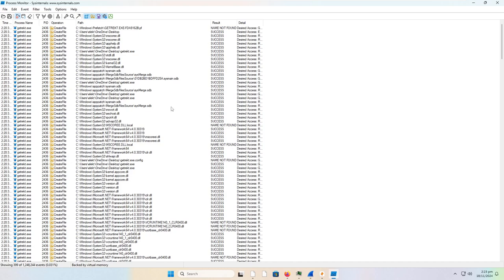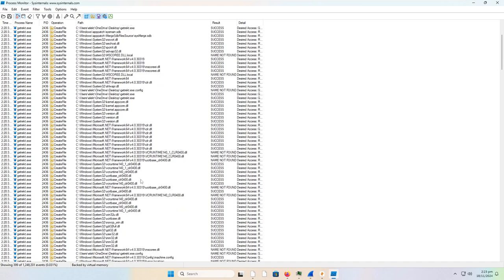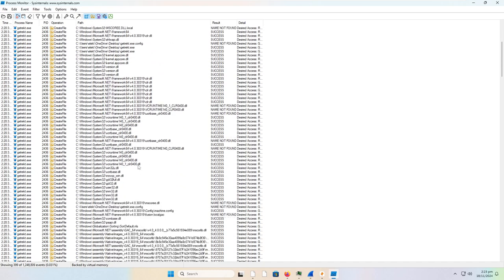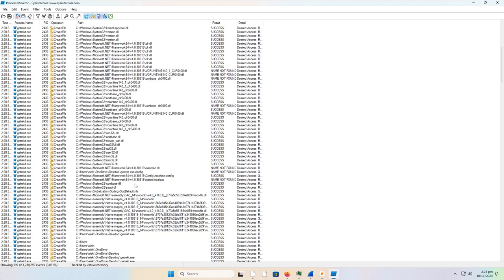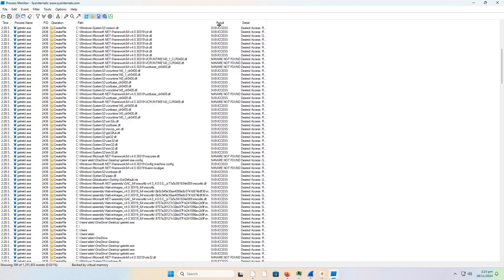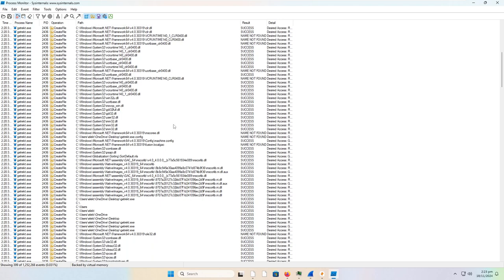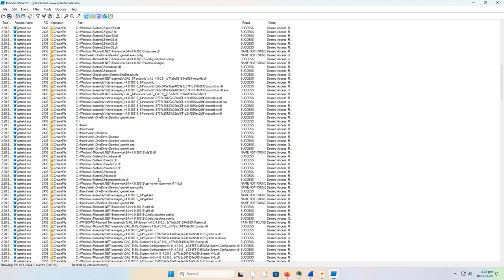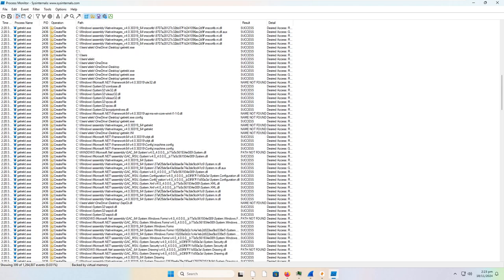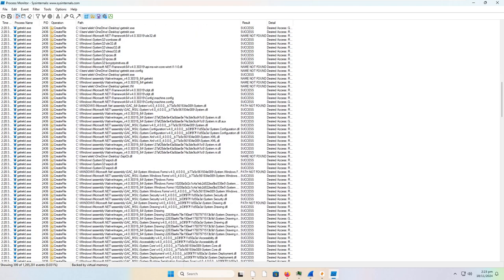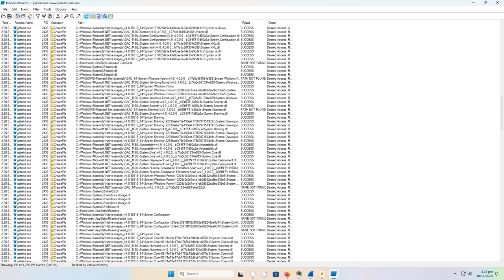Looks like we got Microsoft.NET Framework 64 and System 32. Okay, so we've got the usual suspect DLLs, but not anything too suspicious on its own, other than the fact it's accessing .NET. Looks like it is accessing the desktop again, running its own program. We've got some MSIL stuff in here.